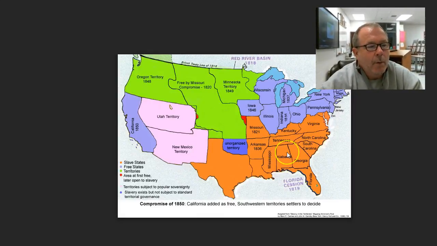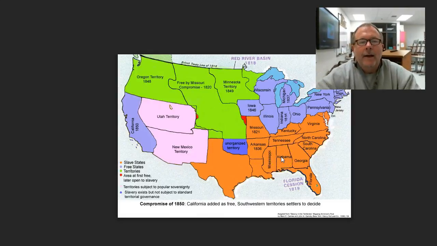Probably the most important part of the Compromise of 1850 is something called the Fugitive Slave Act, which allowed these 11 southern states to go into the north and recapture their escaped slaves. This was something the South really wanted and was willing to put up with California coming in as a free state to counteract that.